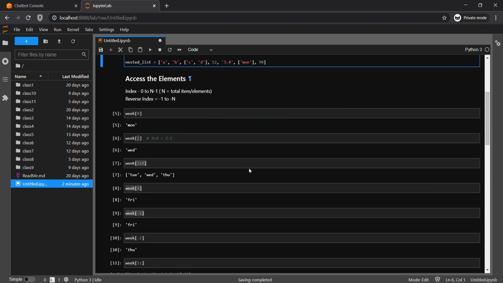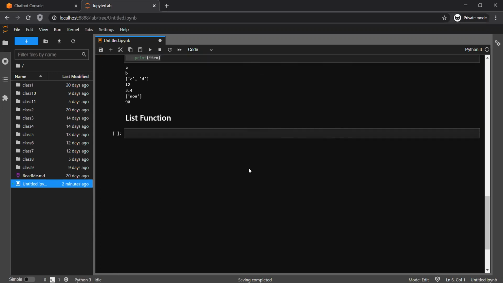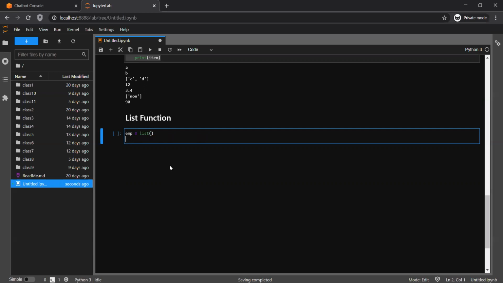Okay, and there are a few methods or functions available with the list. So let's quickly start an empty list. As I told you, an empty list, you can start by either doing this or doing a simple list. Okay, both are fine. So let me put it like list and emp.